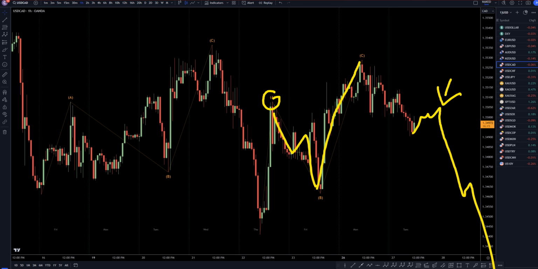At least until we have some evidence on the higher time frames that the trend is actually still up, which I don't really think it is. I think the trend is most likely down right now. Until that happens, I am definitely going to continue to look for shorts at the end of pullbacks for the continuation of what is hopefully a wave 3 of wave C.